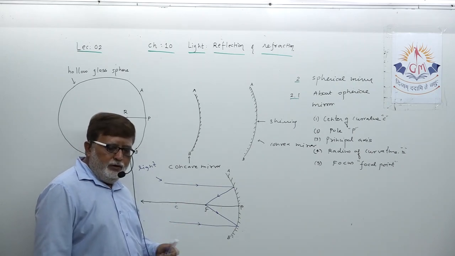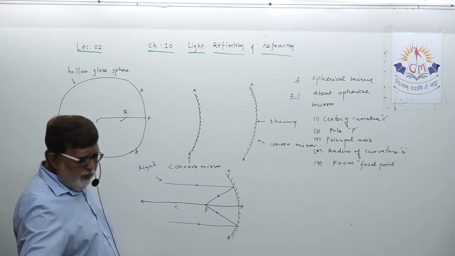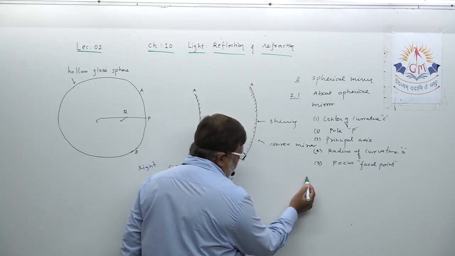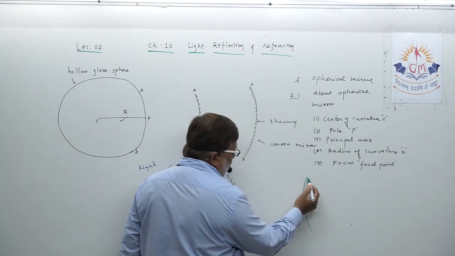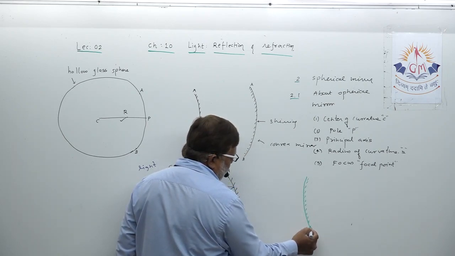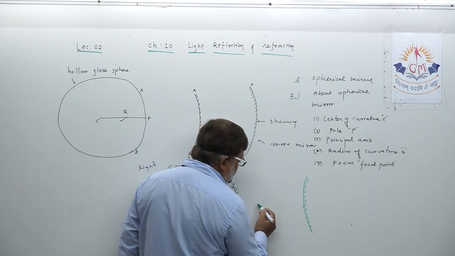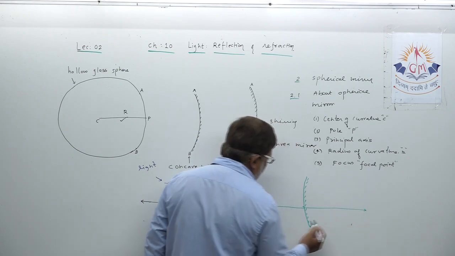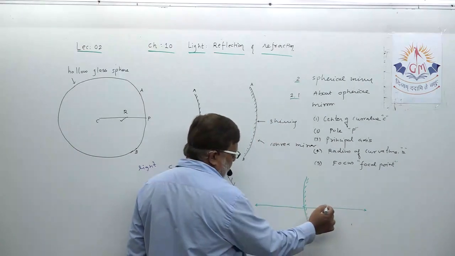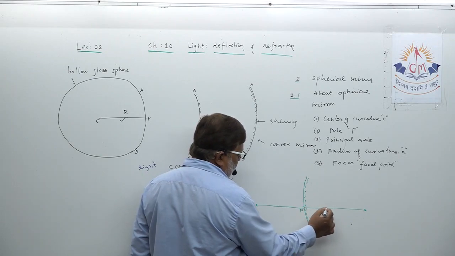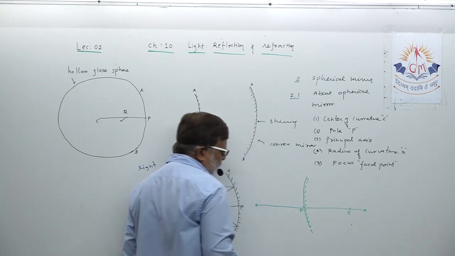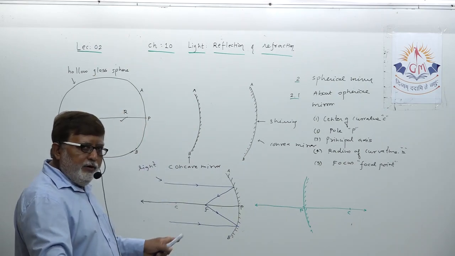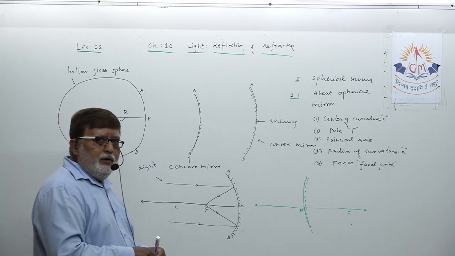Will the same thing take place in a convex mirror? No. In a convex mirror, the situation is a little different. I am just giving you an idea. Suppose this is a convex mirror, where the inner surface is blackened. Suppose this is the principal axis, here P, here focal point, here center of curvature. What happens in case of a convex mirror? That's why it is called a diverging mirror.